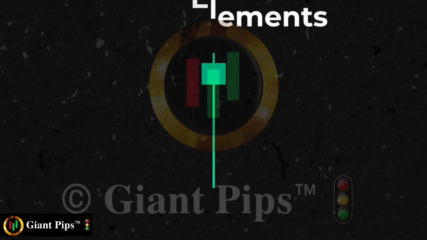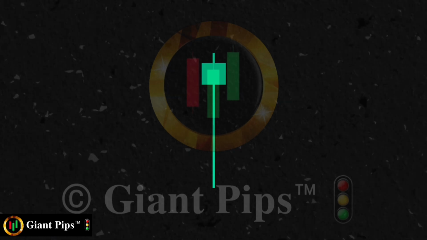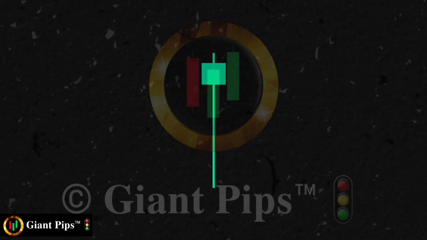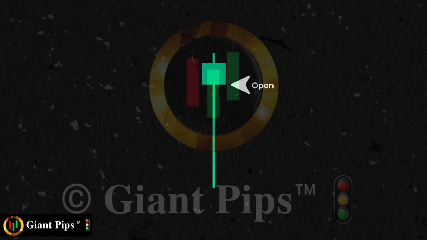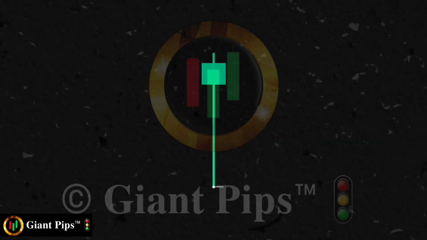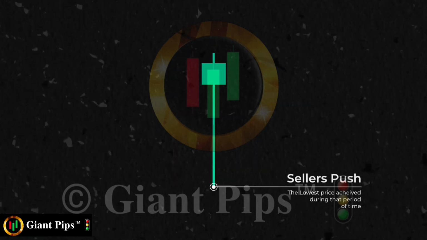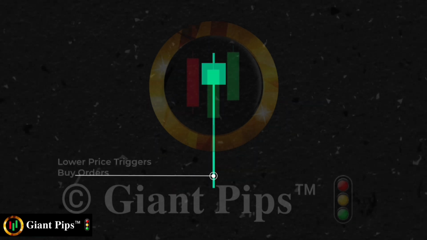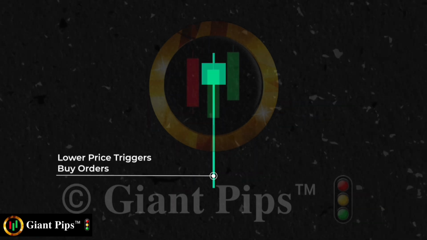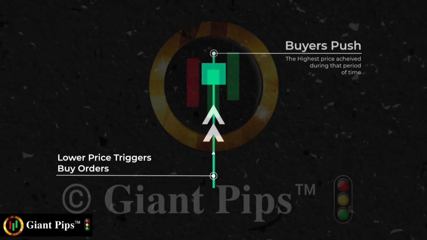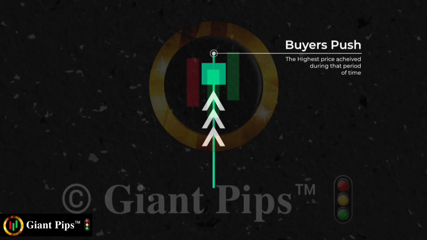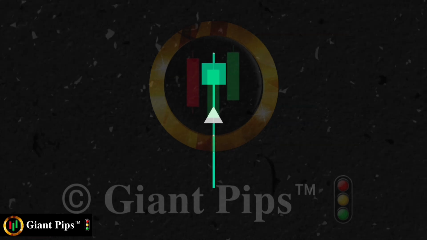Let's understand the psychology behind this pattern. A bullish pin bar shows that the price opened around this area, and instantly the sellers tried to take the prices down. They were able to push the prices down, but at some point, the lower prices triggered buy orders from the buyers. The buyers were significantly stronger than the sellers as they pushed the price beyond the open.